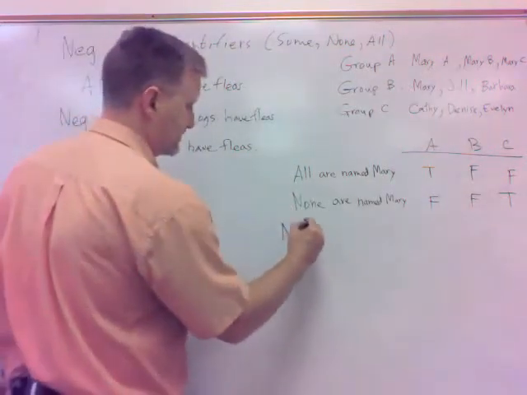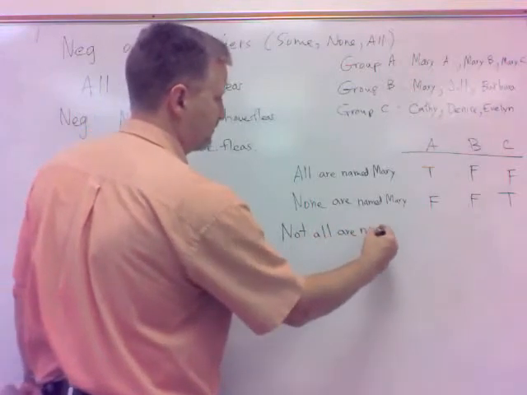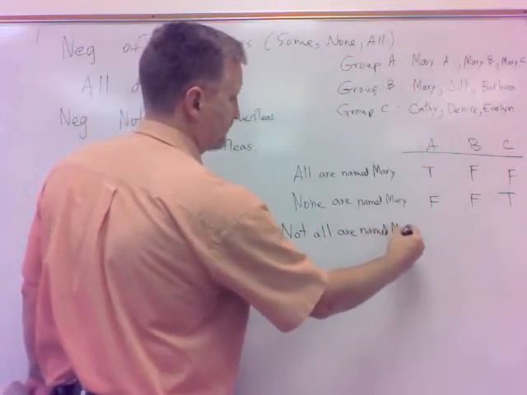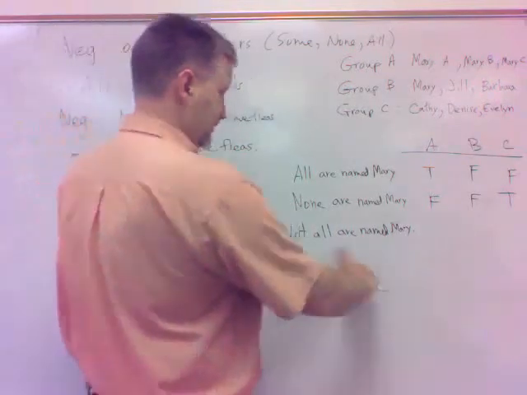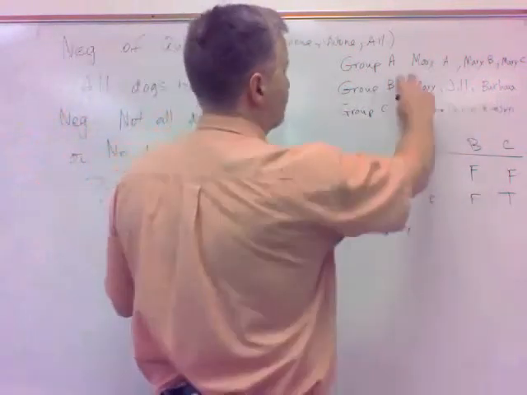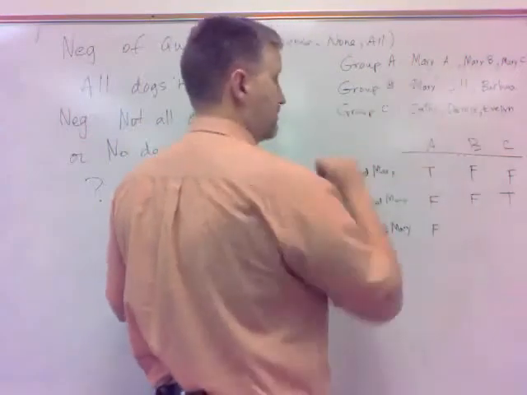Now, it was suggested that we go with not all are named Mary. Let's see what that is. So in group A, not all of them are named Mary. That's false. They all are named Mary.